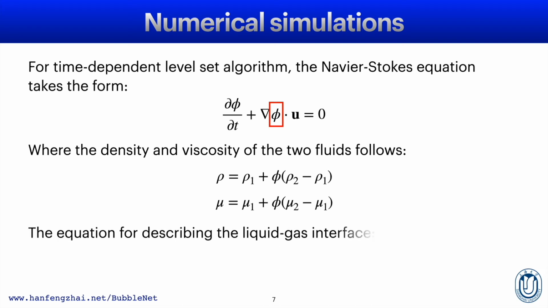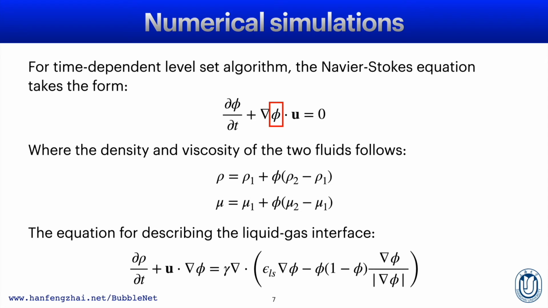And for the level set algorithm specifically, the interface is described by the following equations, where gamma is a reinitialization parameter, which equals 1 in our case, and the epsilon level set, or epsilon ls, is a parameter controlling the interface thickness, equal to 0.43 in our cases.